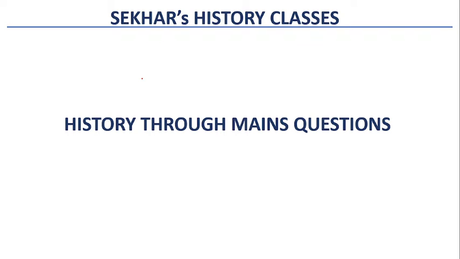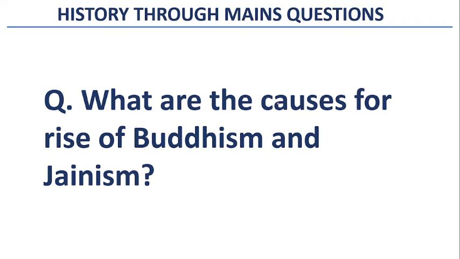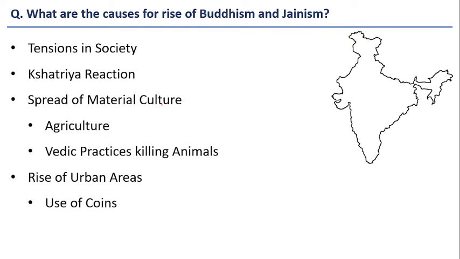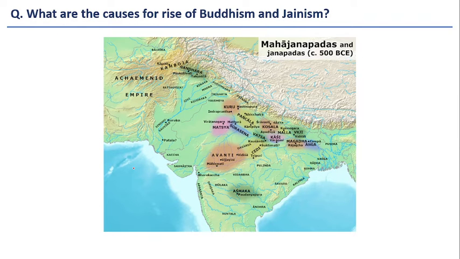We are doing this video as part of History Through Mains Questions series. In this video, we are going to analyze what are the causes for rise of Buddhism and Jainism. This is an important question with respect to art and culture as well as history. These are the broad causes for rise of Buddhism and Jainism. Here you can see tensions in society, spread of material culture, and rise of urban areas. These are the important causes for rise of Buddhism and Jainism. Let us understand one by one.